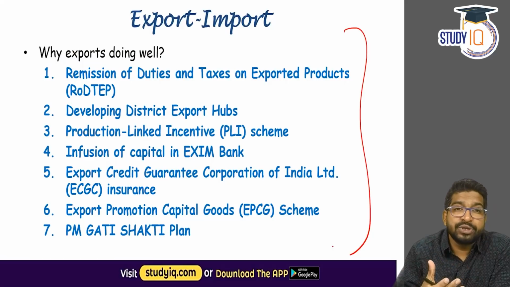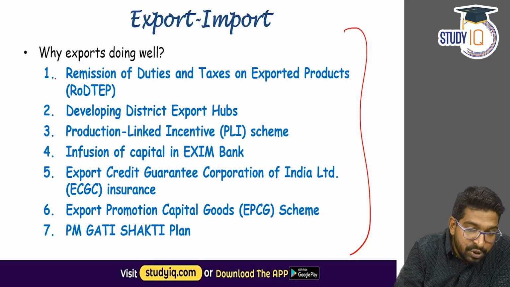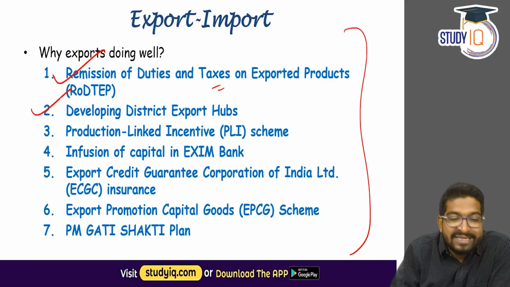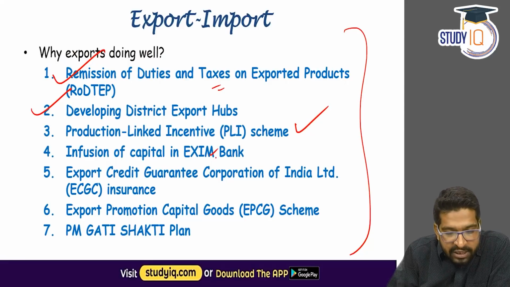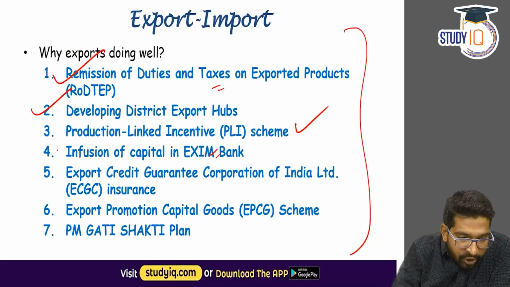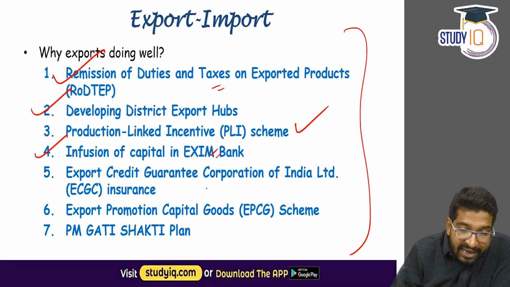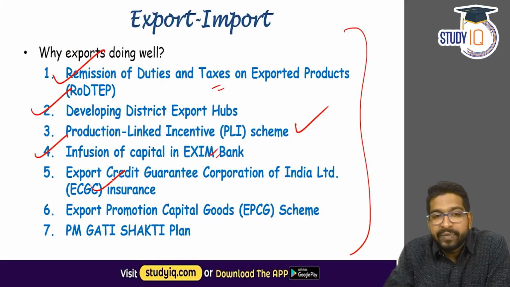The growth rate of exports is going to be around 16.5% because the government has introduced schemes like remission of duties and taxes on exported products. The government has developed district export hubs. There have been production-linked incentive schemes. The Exim Bank, Export-Import Bank of India, has infused a lot of capital in the export-import sector. Also, there is Export Credit Guarantee Corporation of India insurance now available for exporters from India. Export Promotion Capital Goods Scheme is also running.